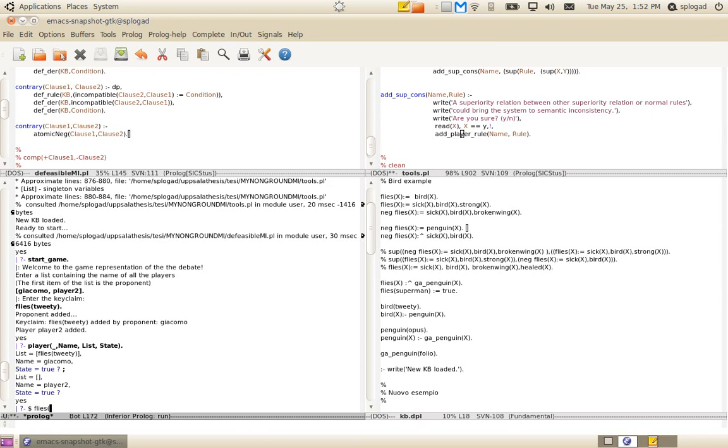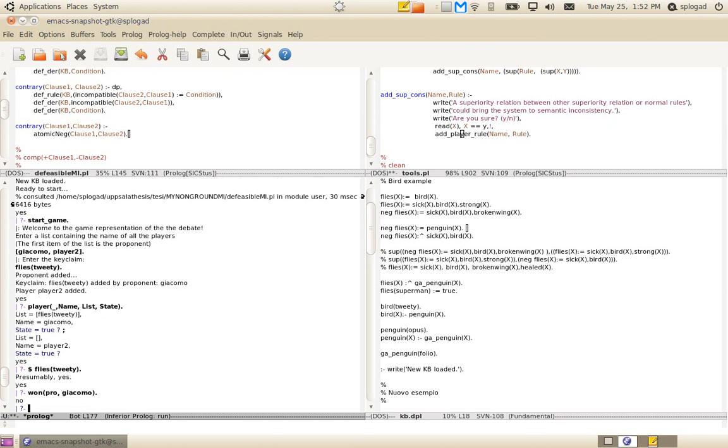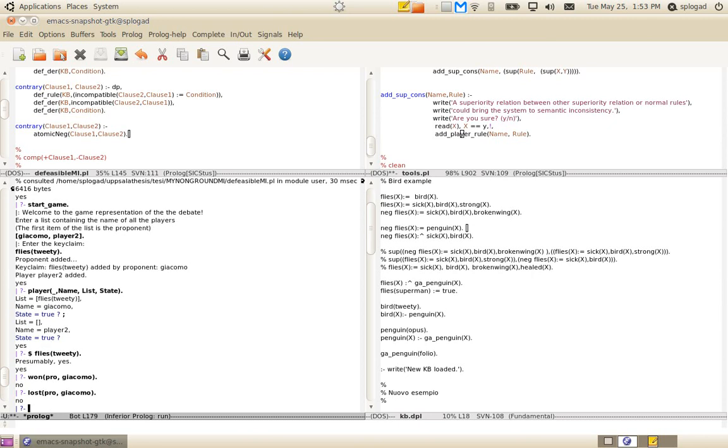Right now, flies Tweety is defeasibly derivable. It's okay. But during the game, we should use different predicates. I mean, not the dollar one, but using one specifying pro Giacomo. For example, now Giacomo didn't win, and didn't lose. Why? Because we have a game draw at this moment.